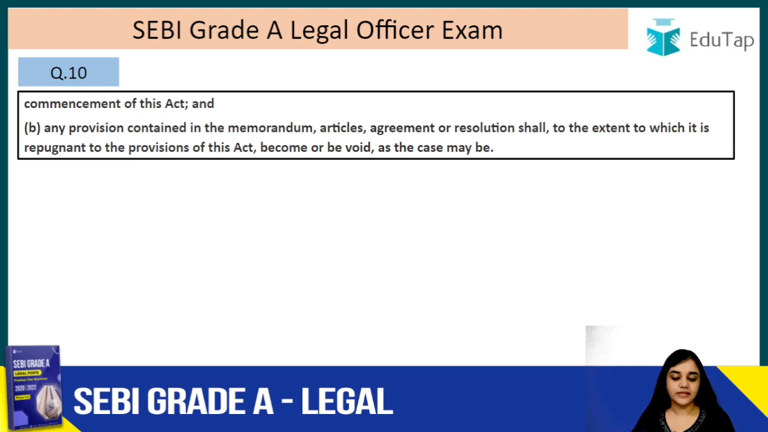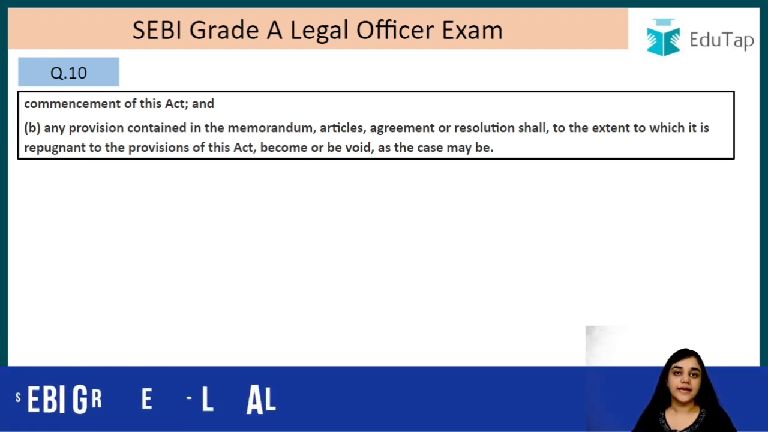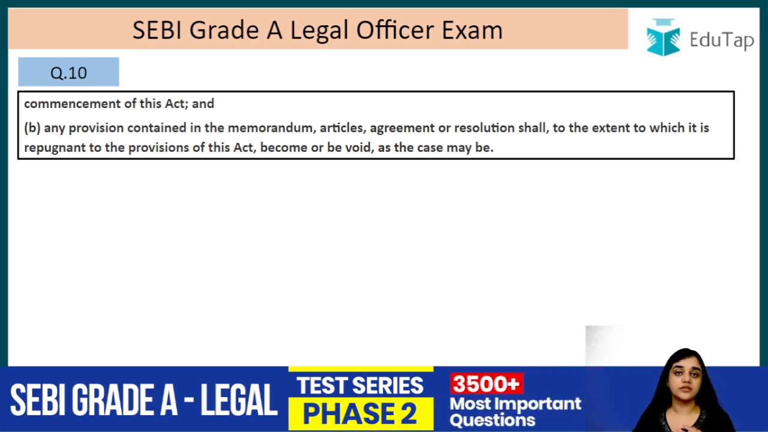And any provision that is contained in the memorandum, articles, agreement, or resolution shall, to the extent to which it is repugnant to the provisions of this Act, become or be void as the case may be. Right? So the part that is inconsistent with the Companies Act 2013 is going to be declared as void.